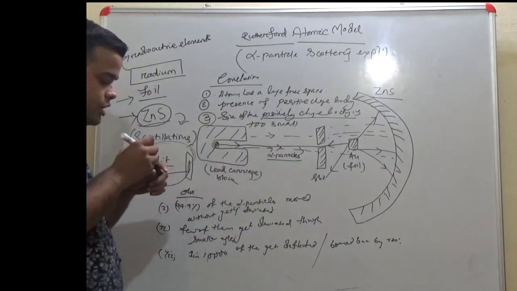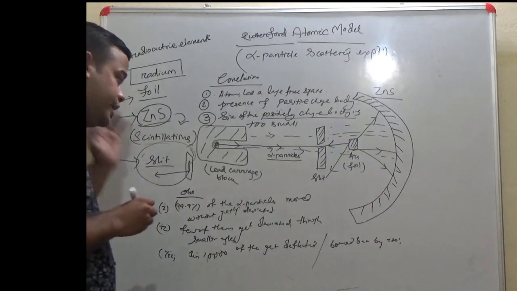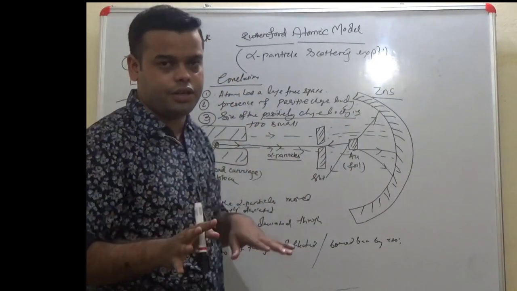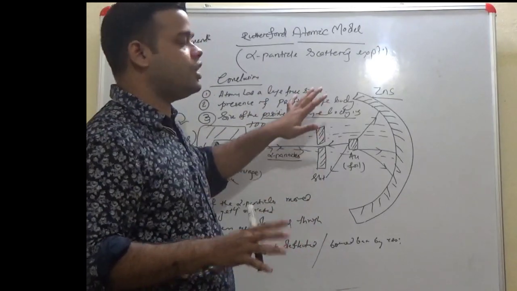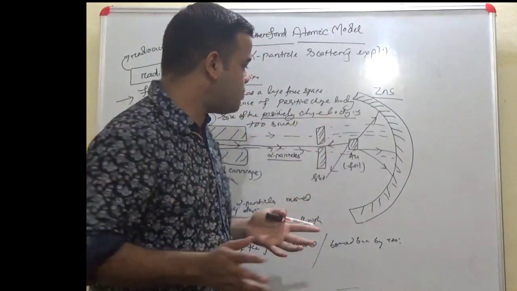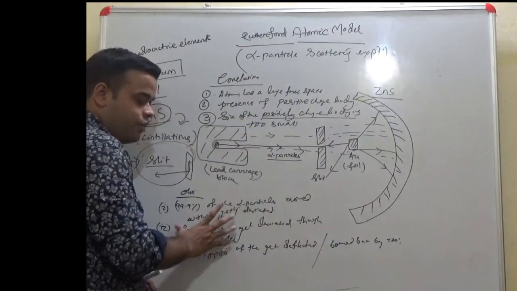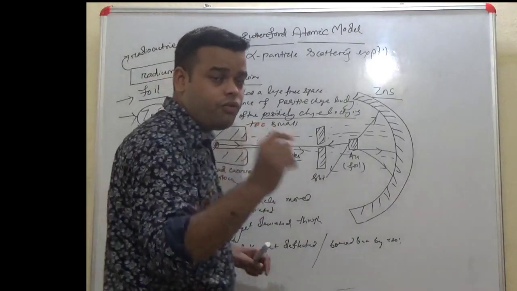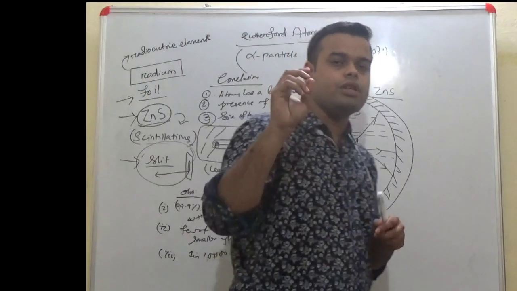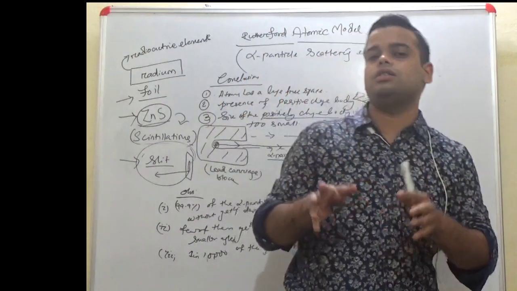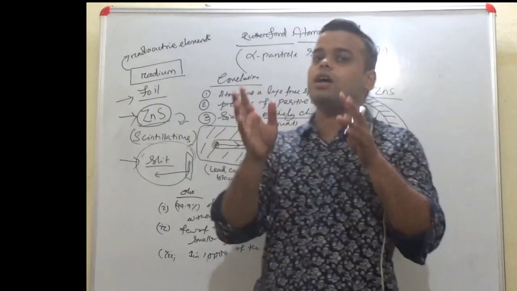Now, the conclusion, once again. Since 99.9% of the alpha particles moved undeviated, we conclude that the atom has a large free space. The second point said that few of them get deviated through smaller angles. Why do they get deviated? We have taken into consideration that alpha particles are positively charged.